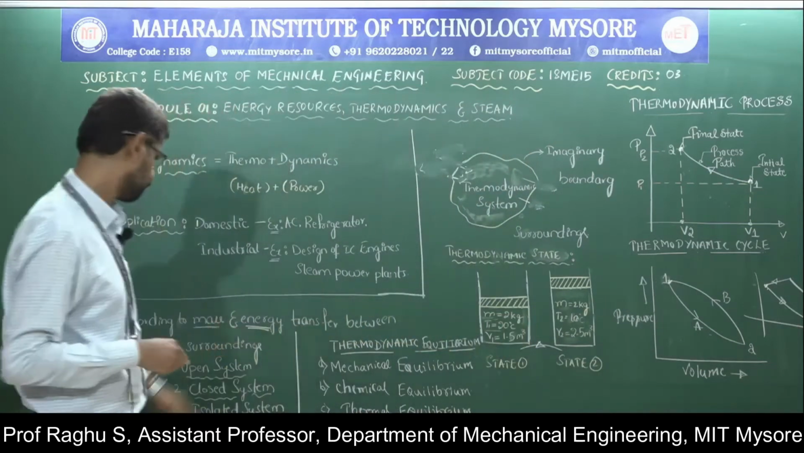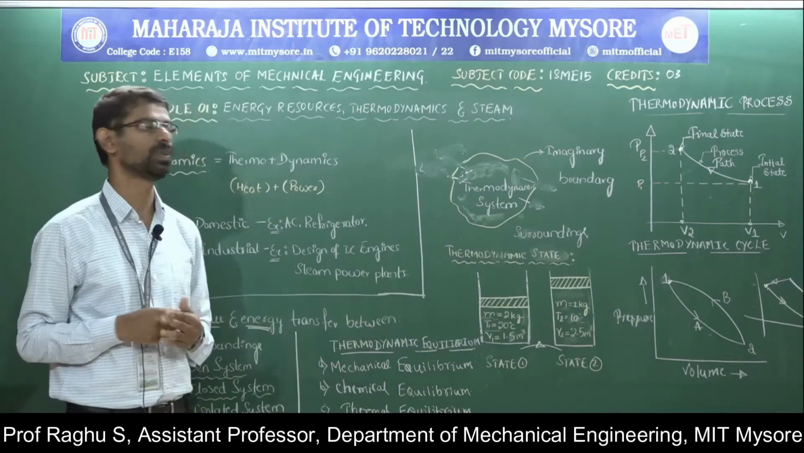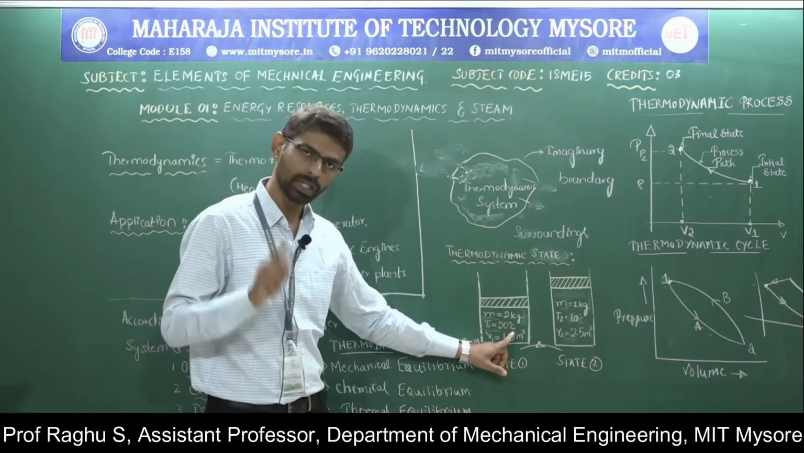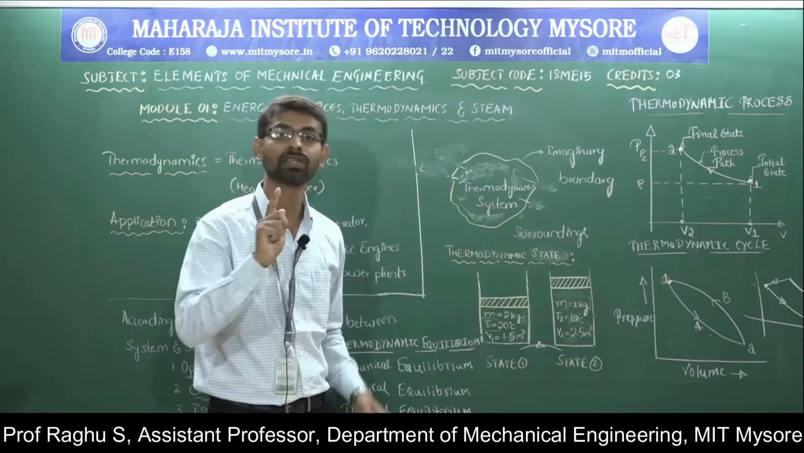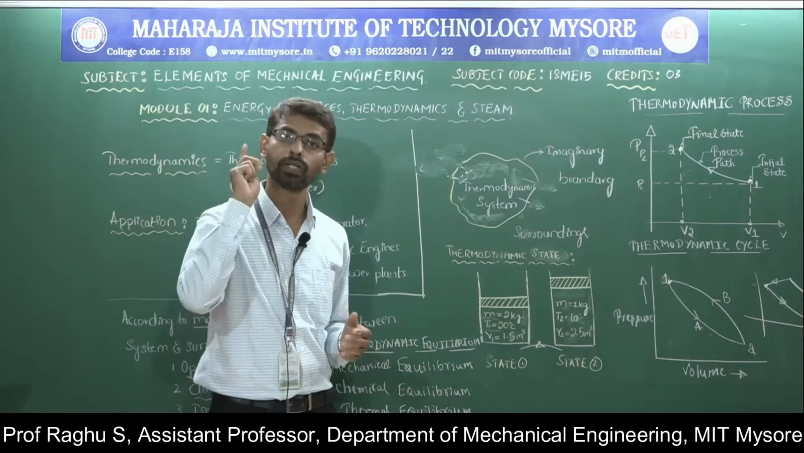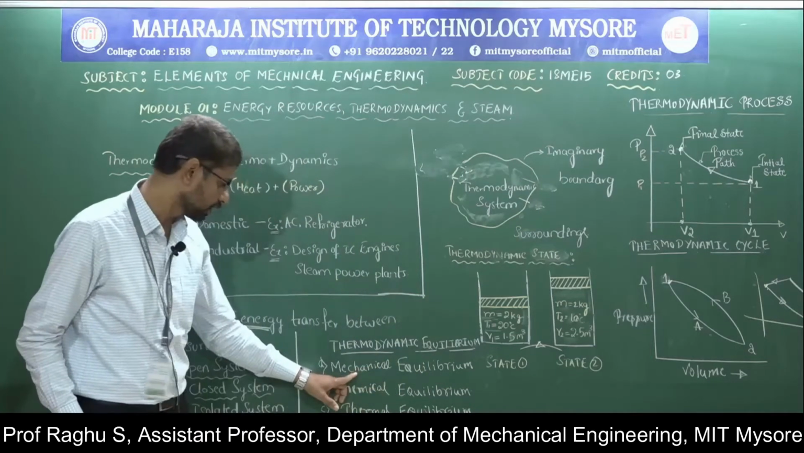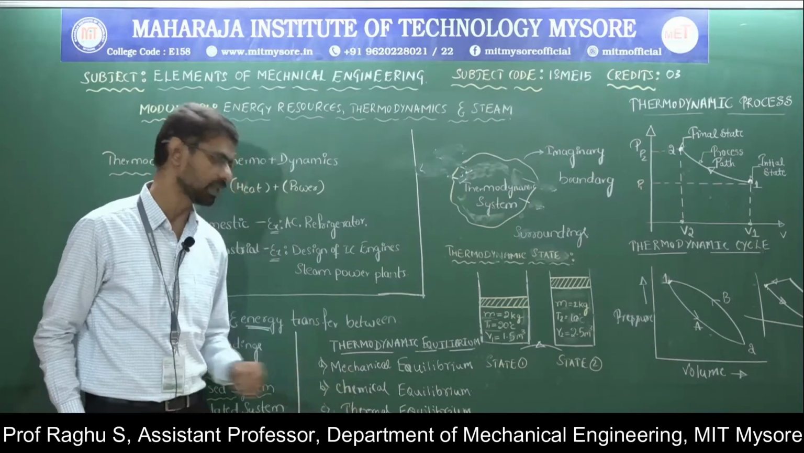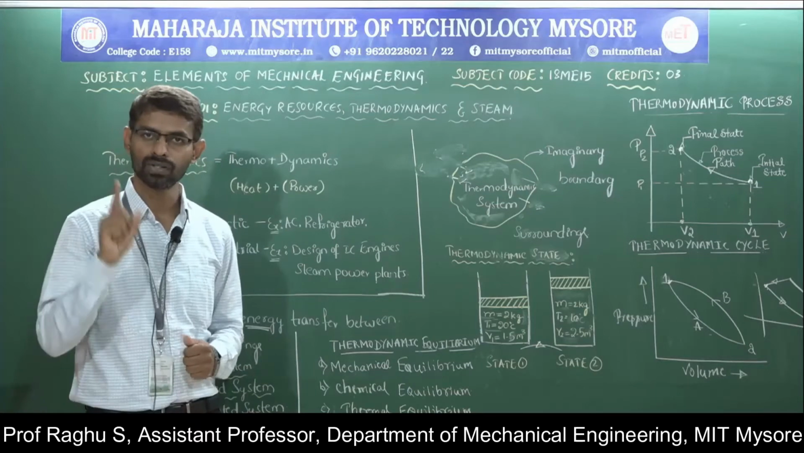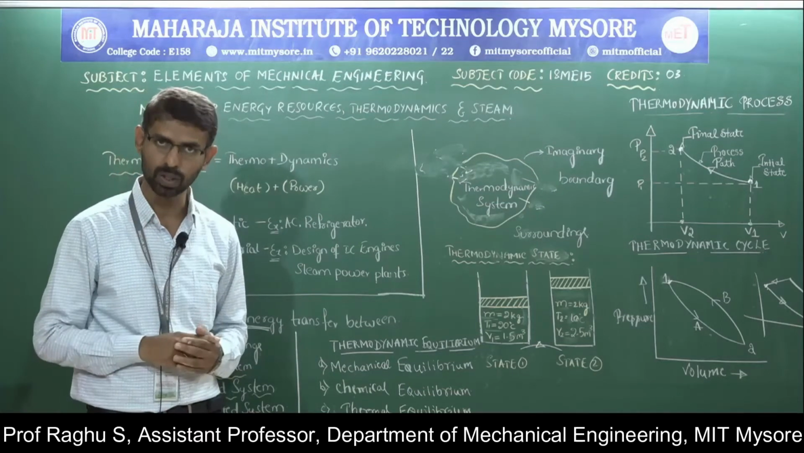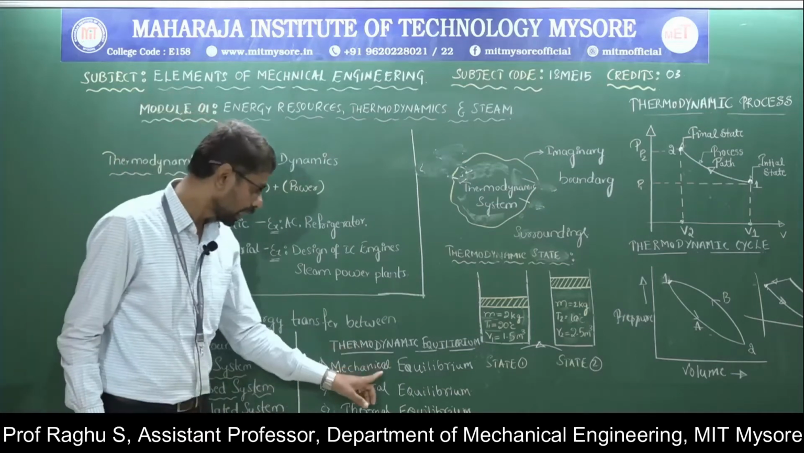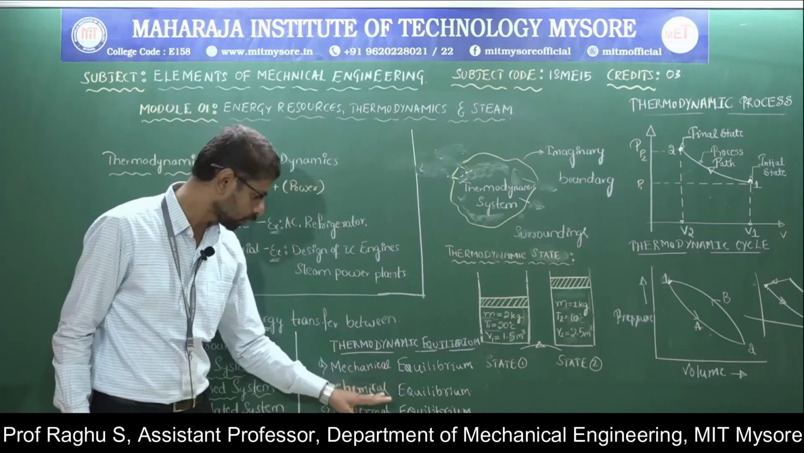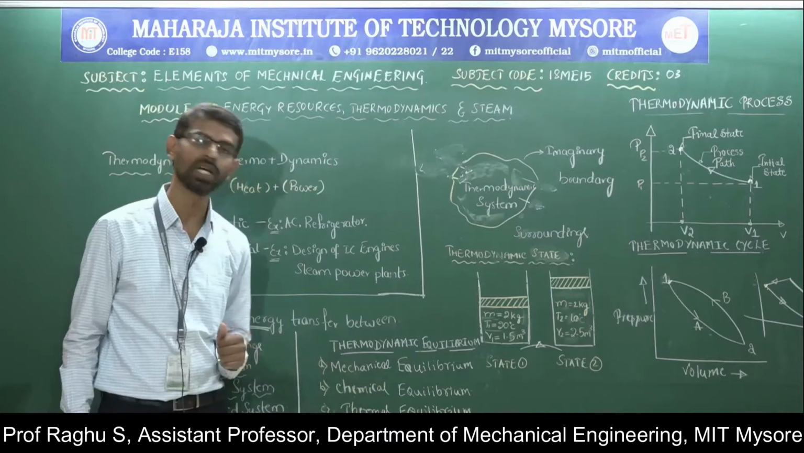Next, coming to thermodynamic equilibrium. For the system to be said to be in thermodynamic equilibrium, it should satisfy three conditions. It should be in mechanical equilibrium, it should be in chemical equilibrium and it should be in thermal equilibrium. The system is said to be in thermodynamic equilibrium when it satisfies these three equilibrium conditions. Then what do you mean by mechanical equilibrium, chemical equilibrium and thermal equilibrium?